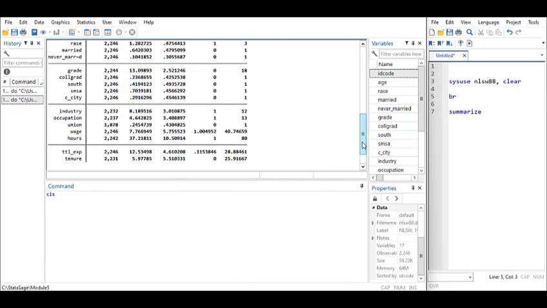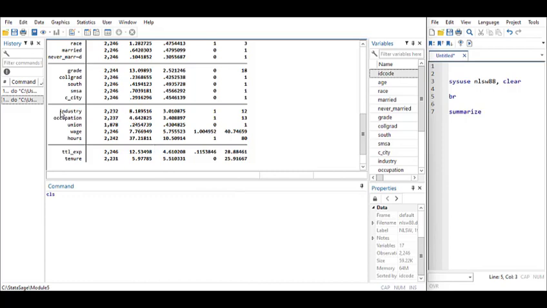we now see a few missings. We talked about missing or skips. In industry, we have 2,232. Yeah, correct. 2,232. We know that everybody is supposed to be 2,246.